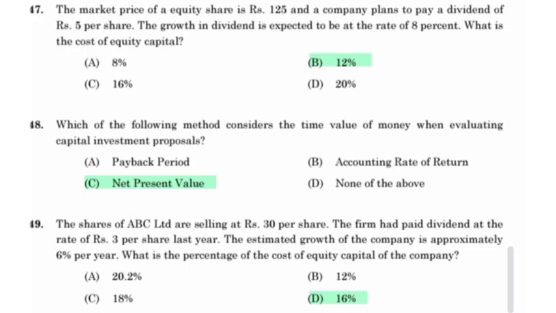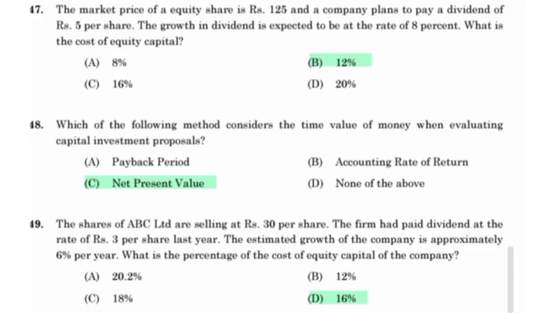The market price of an equity share is 125 and a company plans to pay a dividend of rupees 5 per share. The growth in dividend is expected to be at the rate of 8%. What is the cost of equity capital? 12%. Which of the following methods considers the time value of money when evaluating capital investment proposals? Net present value.